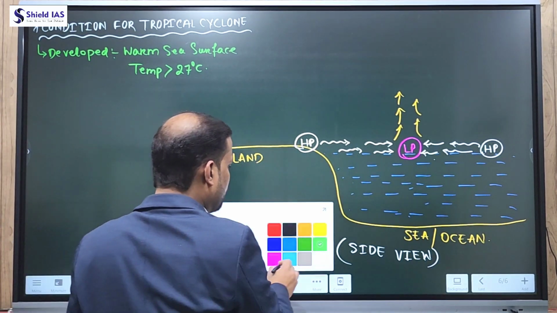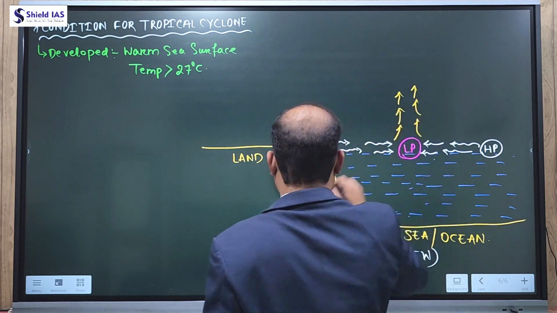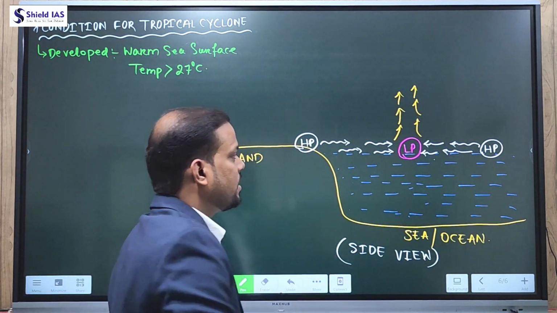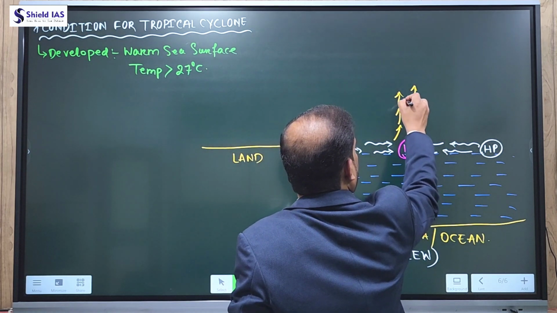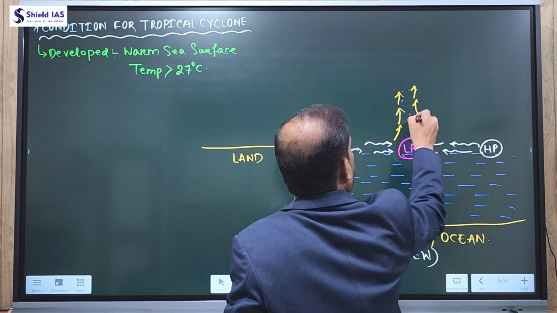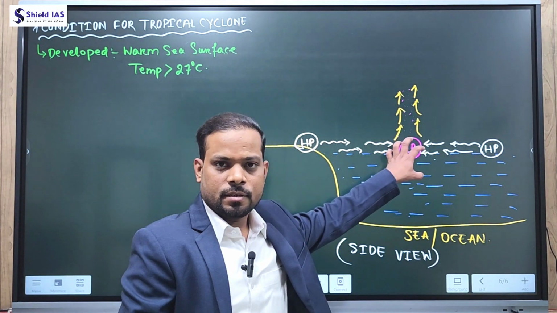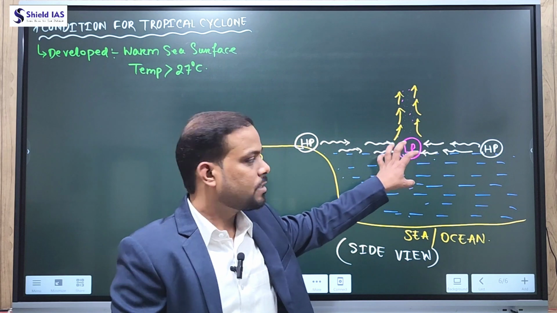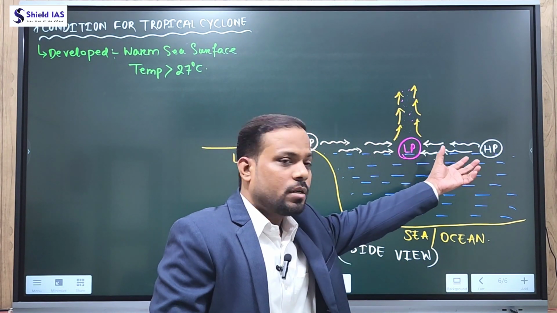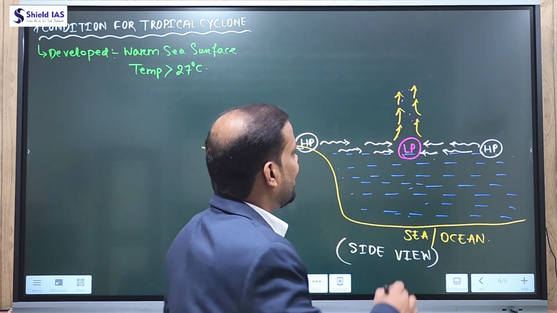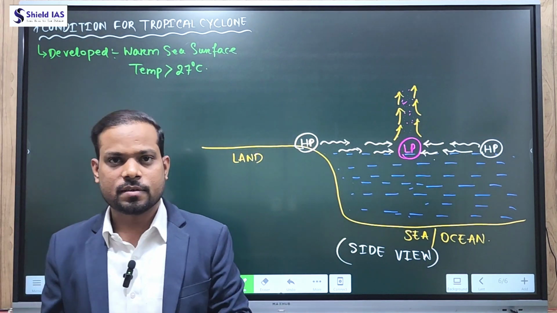Now this warm air mass, or we can say lighter air mass, as it rises up, starts to condense. When this warm, moist air condenses, it releases some heat. And when it releases heat, the low pressure will intensify, and once the low pressure intensifies, it will pull air from the high pressure. This heat is known as the latent heat of condensation.